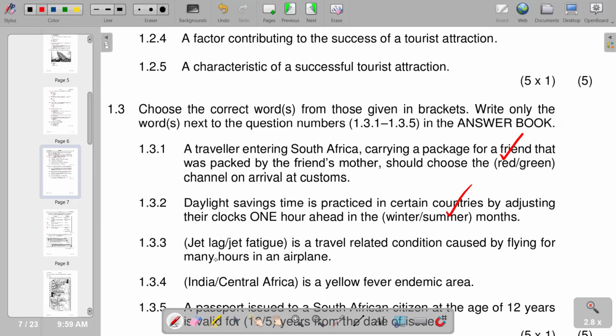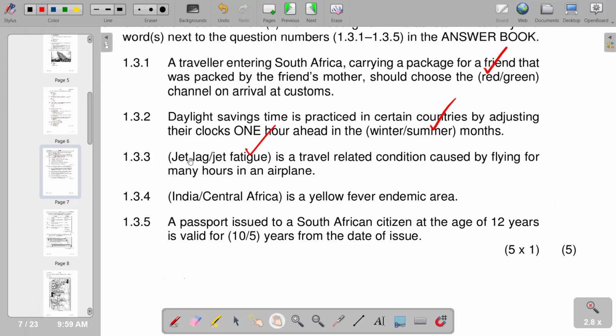Then jet lag or jet fatigue is a travel-related condition caused by flying for many hours in an airplane. So this is jet fatigue. Then we go to 1.3.4. Of course, jet lag is traveling across different time zones.